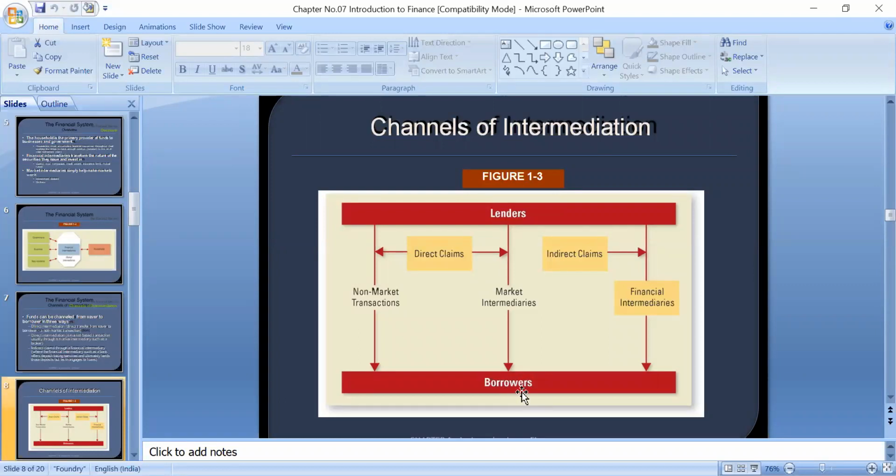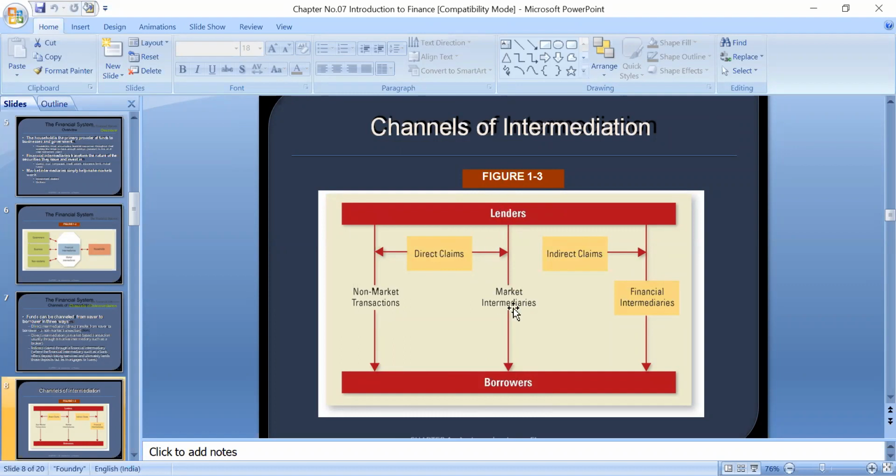In this, look here, there is market intermediation and non-market transaction. In a non-market transaction, lenders and borrowers directly contact each other.